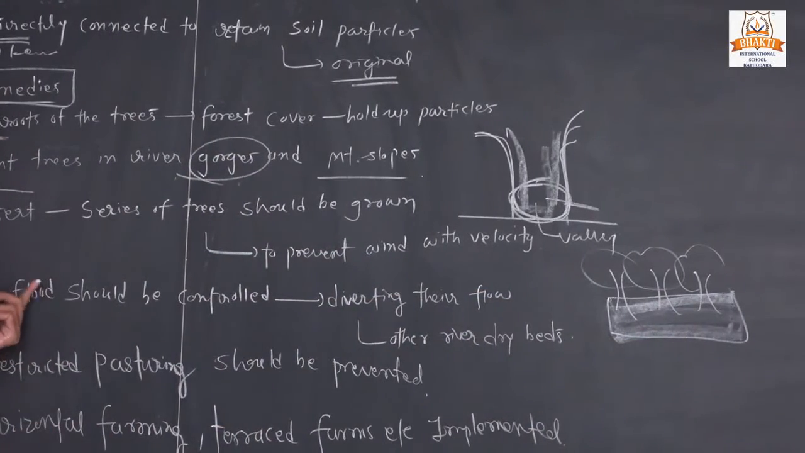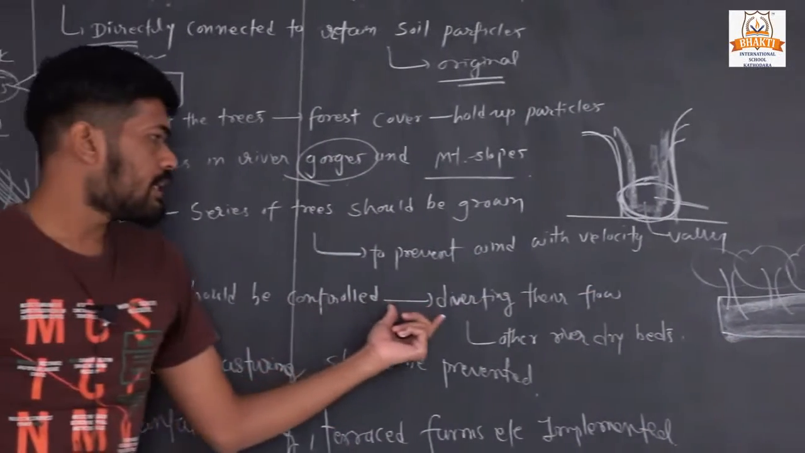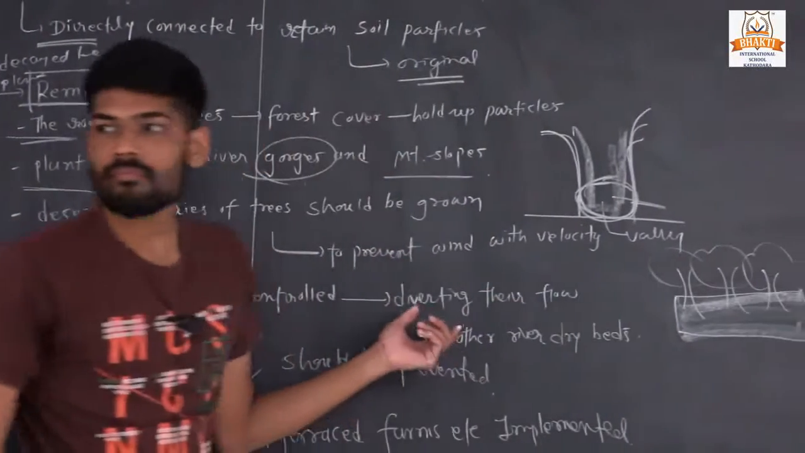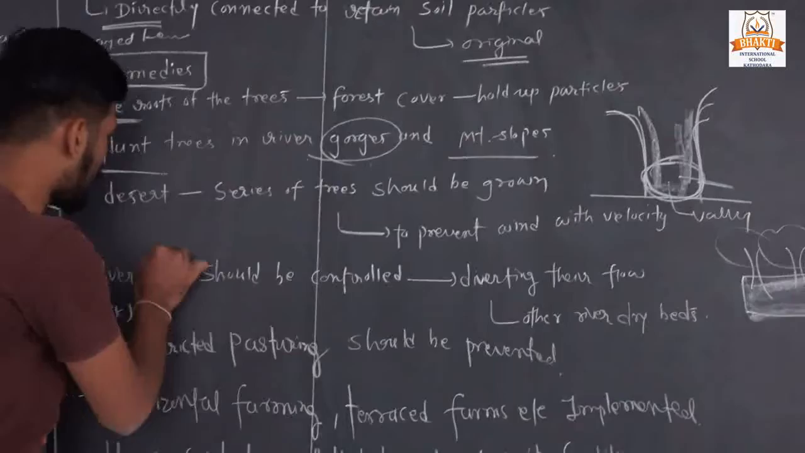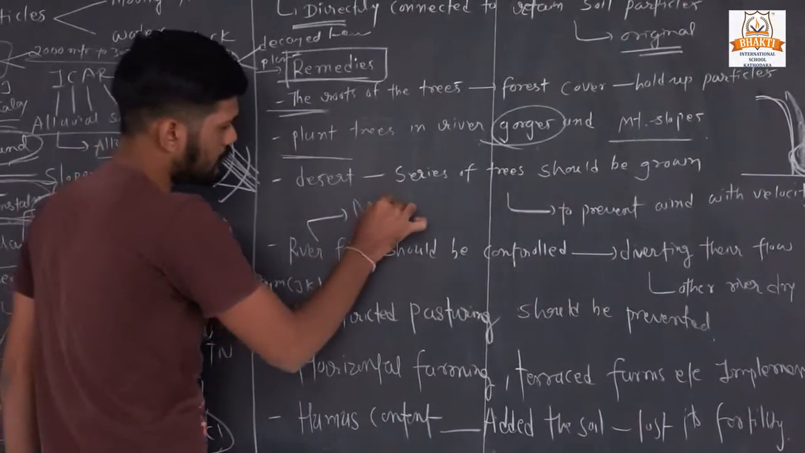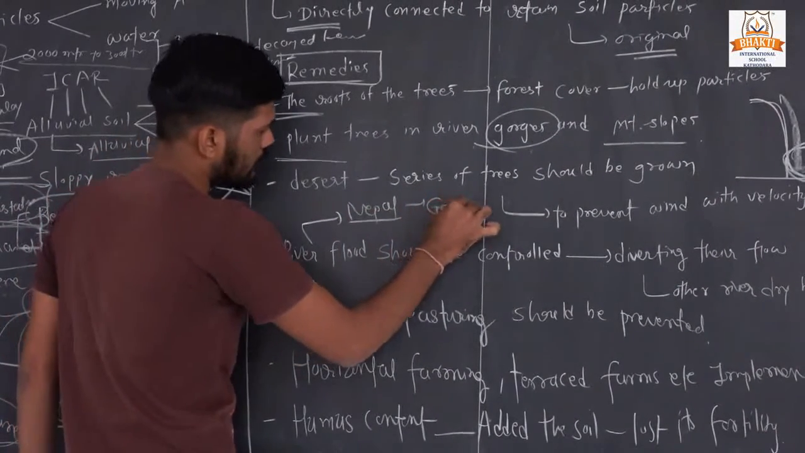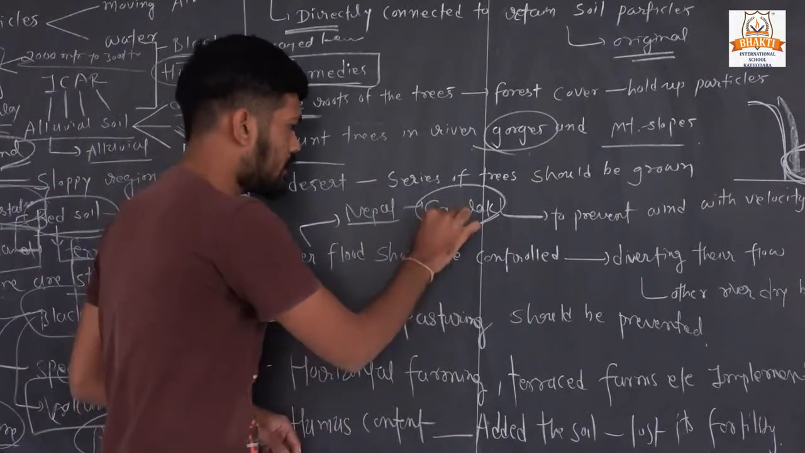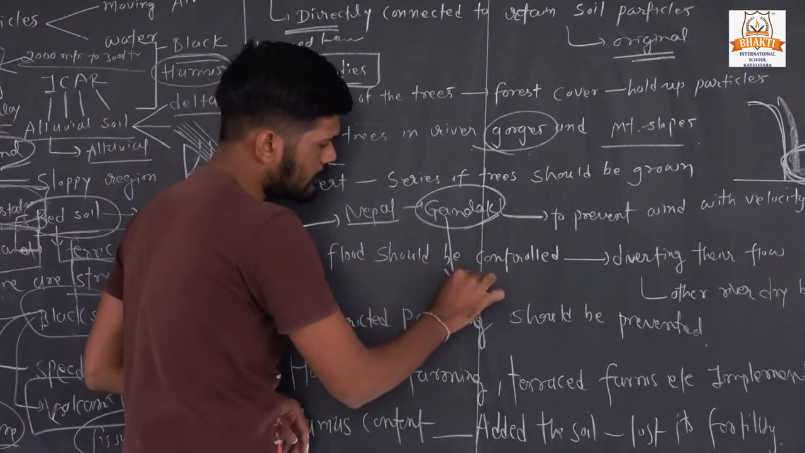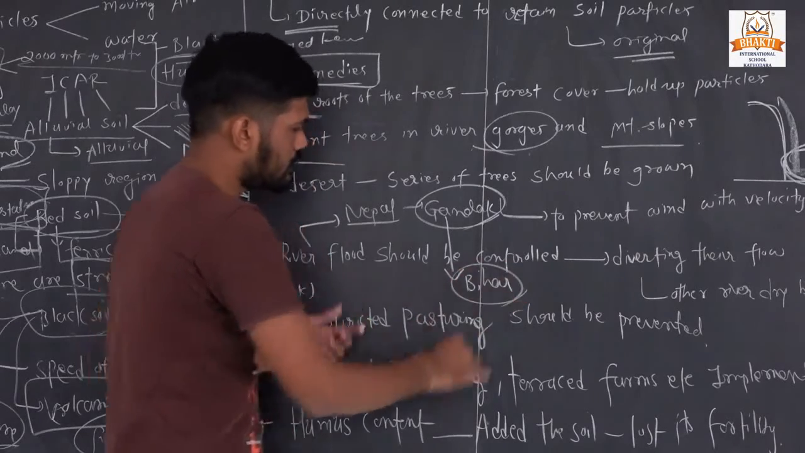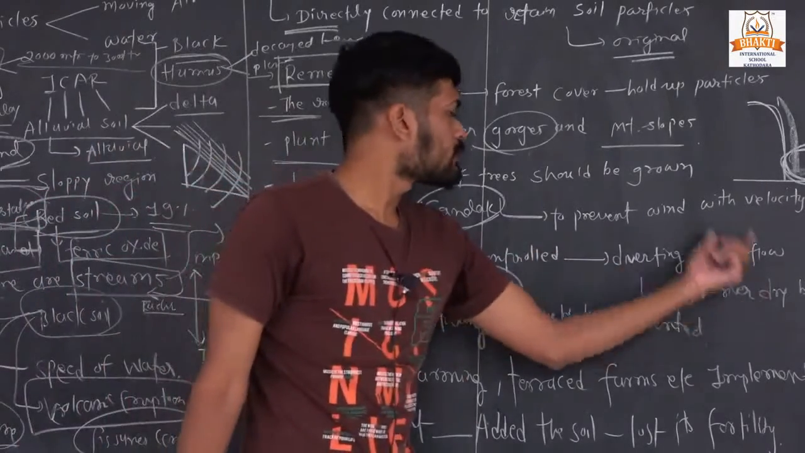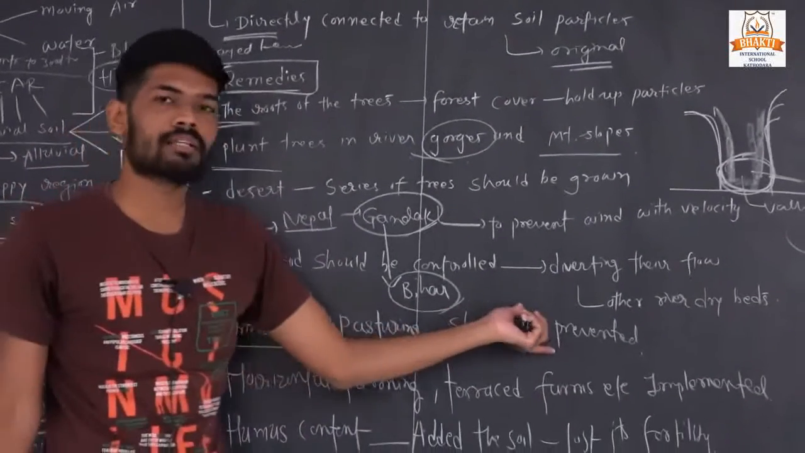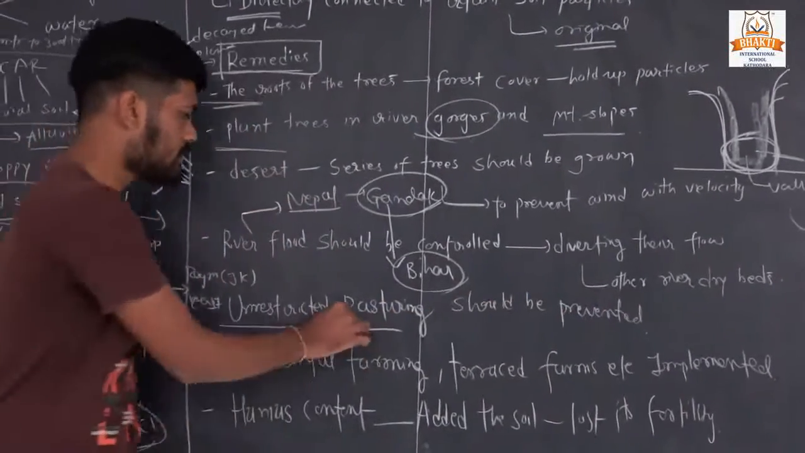Fourth one is river floods should be controlled by diverting their flow into a dry river bed. Okay, there is one river in Nepal, its name is Gandak. It flows through Nepal and every year it causes a flood in Bihar. So by diverting this type of flood, soil conservation should be done. Unrestricted pasturing should be prevented. Already discussed what pasturing is.